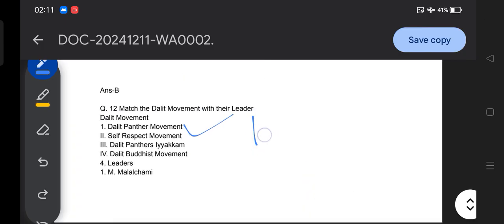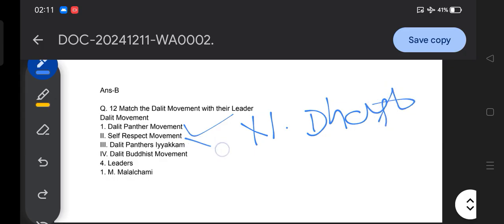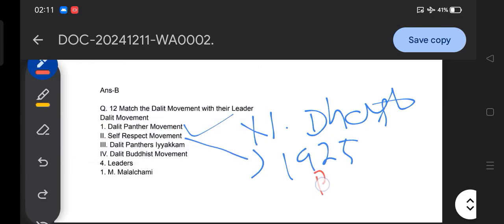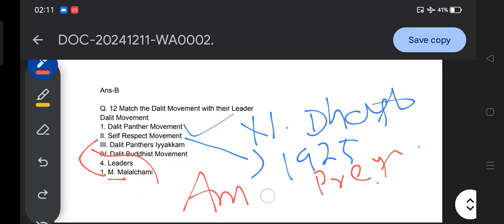Self-respect movement, that is 1925, Periyar. So Periyar is associated with the self-respect movement. Dalit Panther Iyakkam, M. Malalachami. Then the Dalit Buddhist movement, you all know, Ambedkar. Dalit Buddhist movement, Ambedkar. Very good.